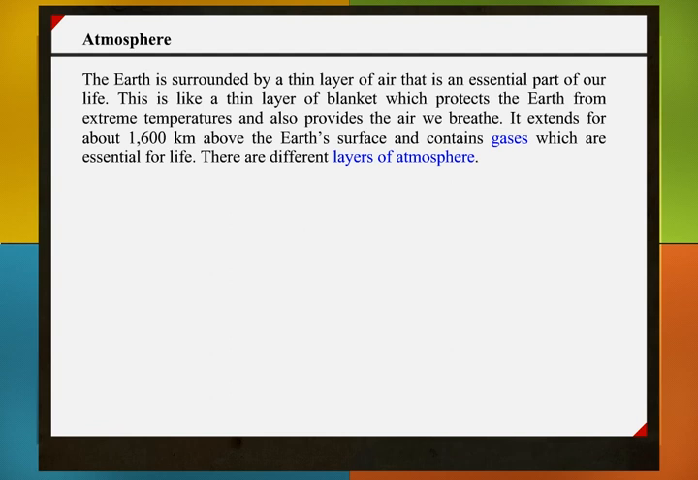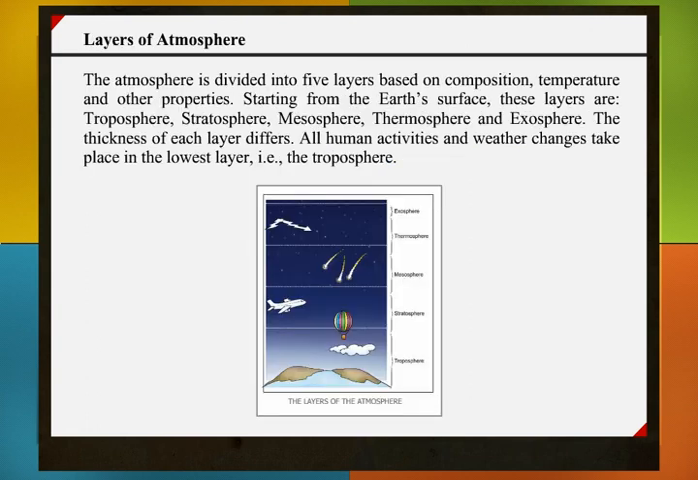Atmosphere. The Earth is surrounded by a thin layer of air that is an essential part of our life. This is like a thin blanket which protects the Earth from extreme temperatures and also provides the air we breathe. It extends for about 1600 km above the Earth's surface and contains gases which are essential for life. There are different layers of atmosphere.